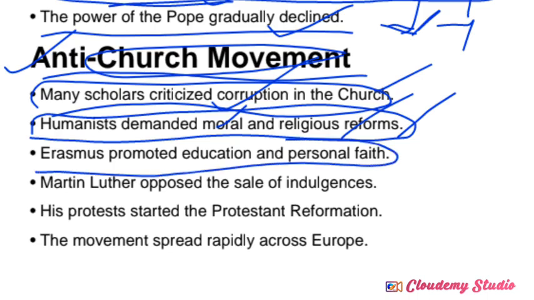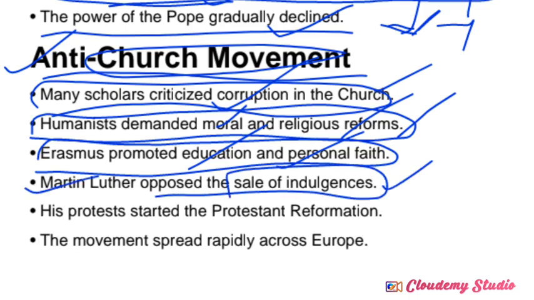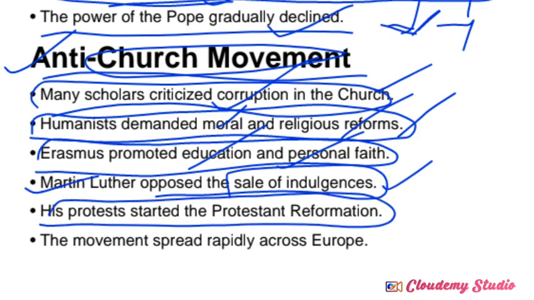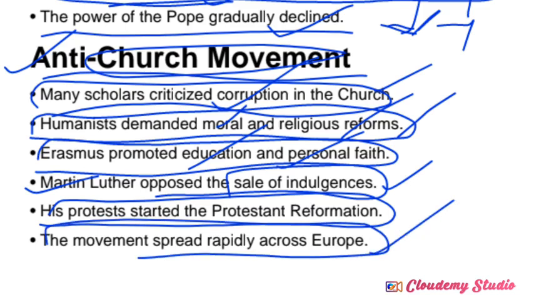Erasmus promoted education and personal faith. So mass education became one of the most important fields at that time. So Martin Luther opposed the sale of indulgences, forgiveness certificates. His protest started the Protestant Reformation. So this movement spread rapidly across the European regions.